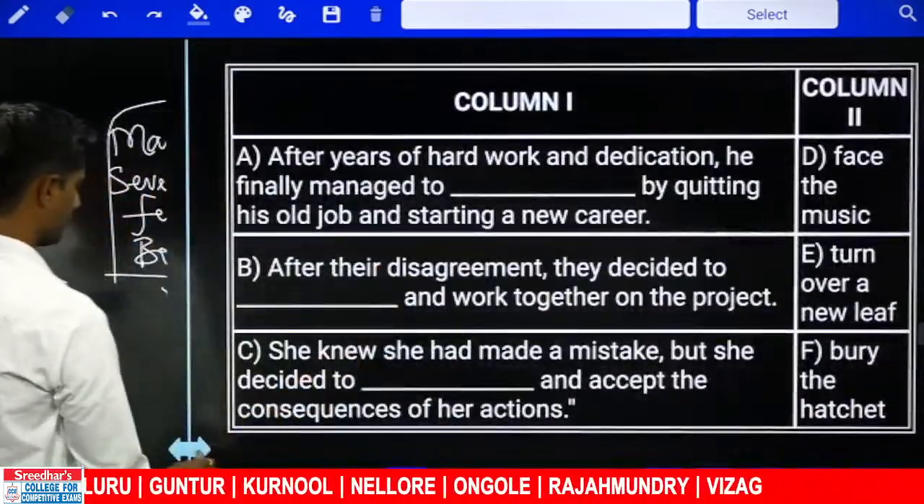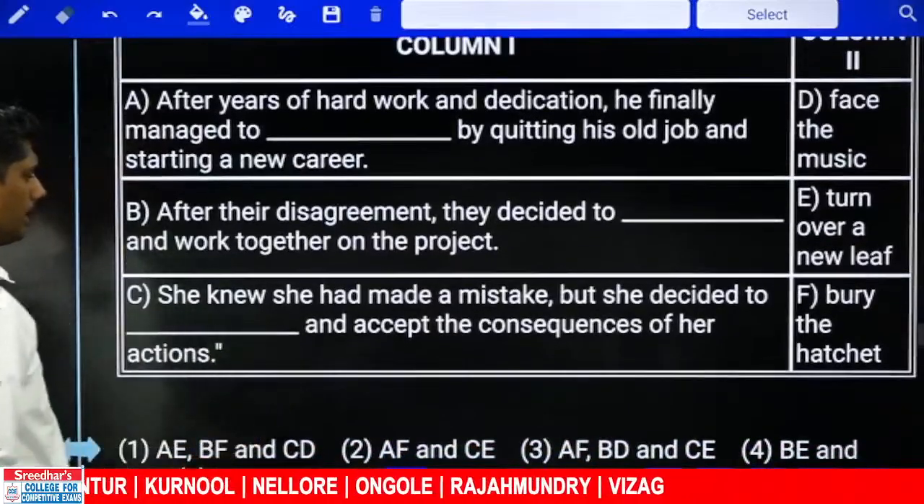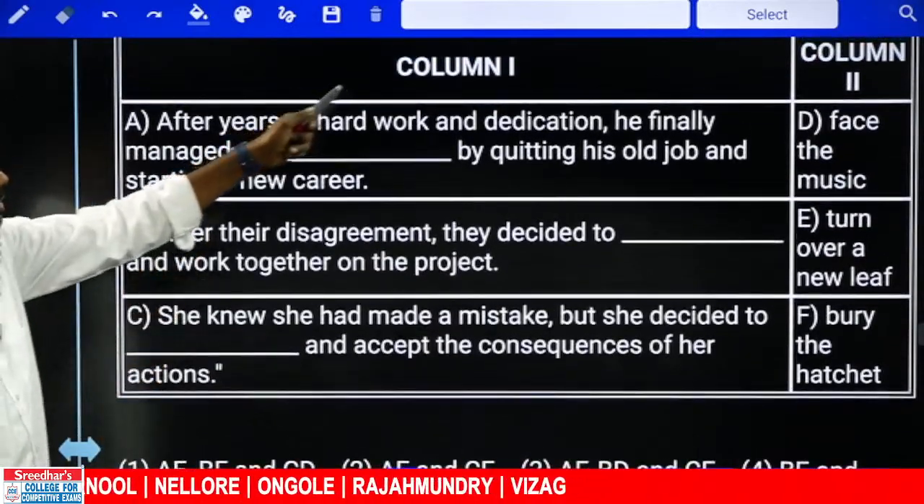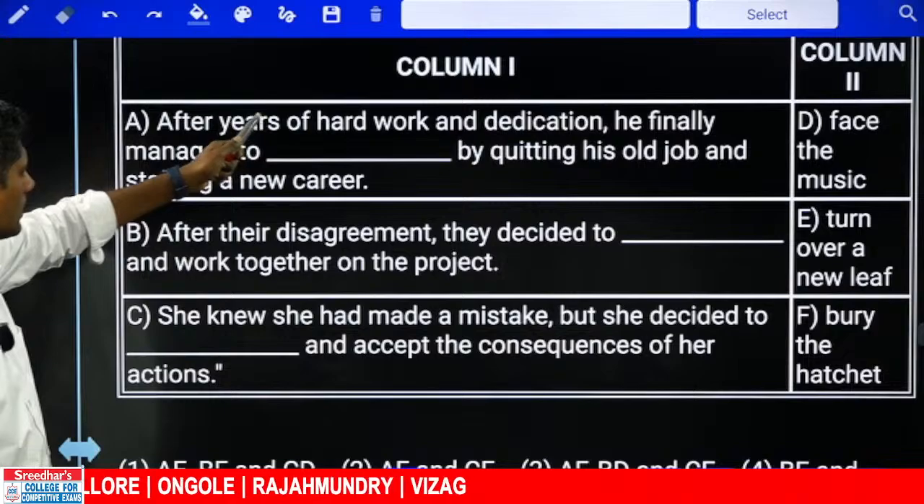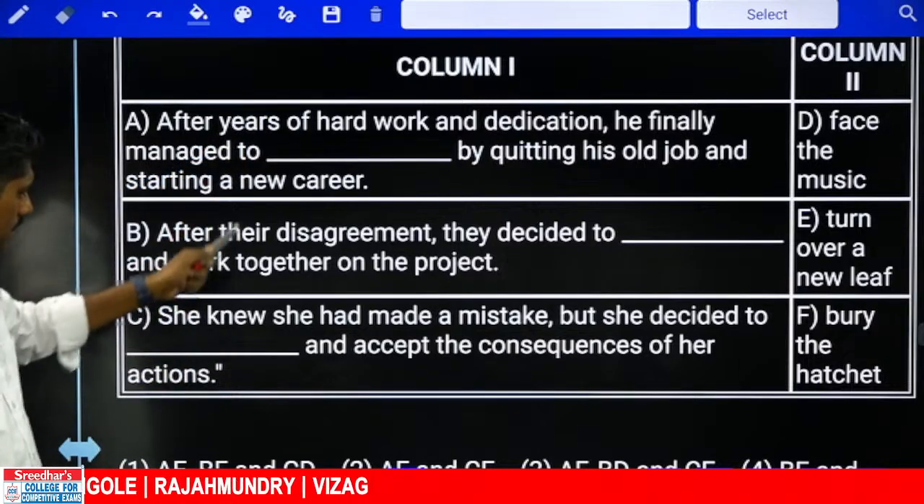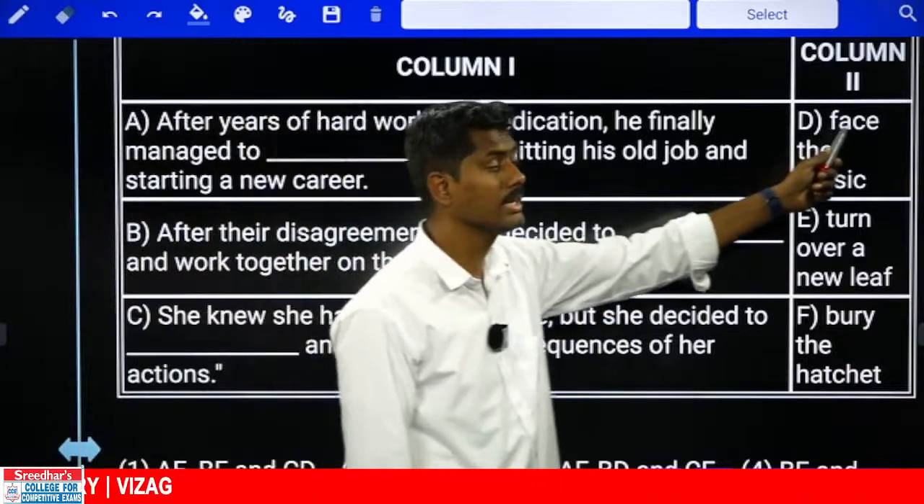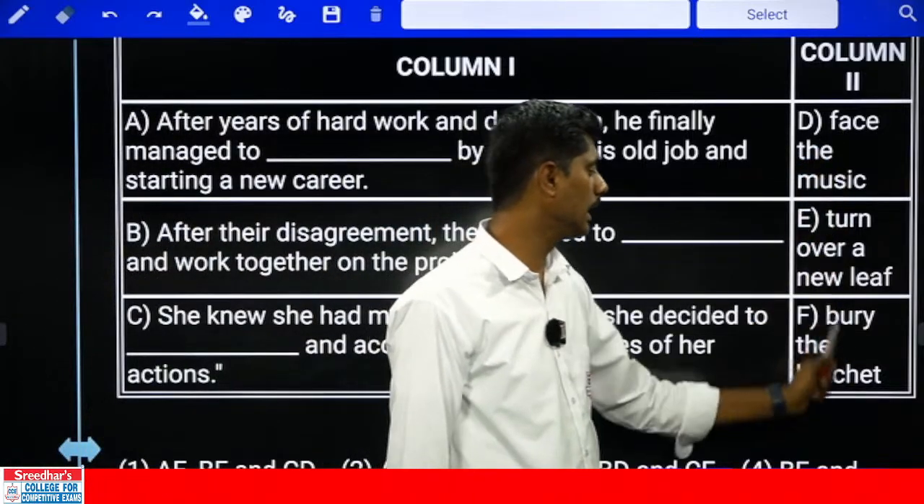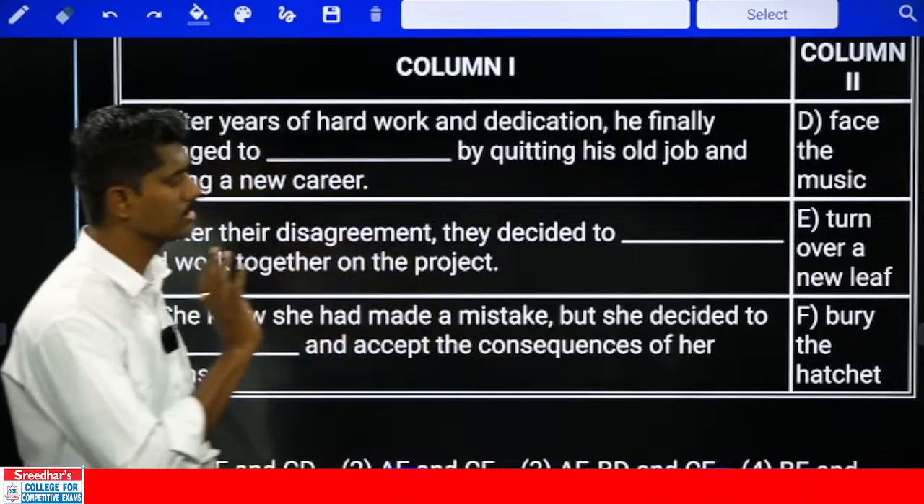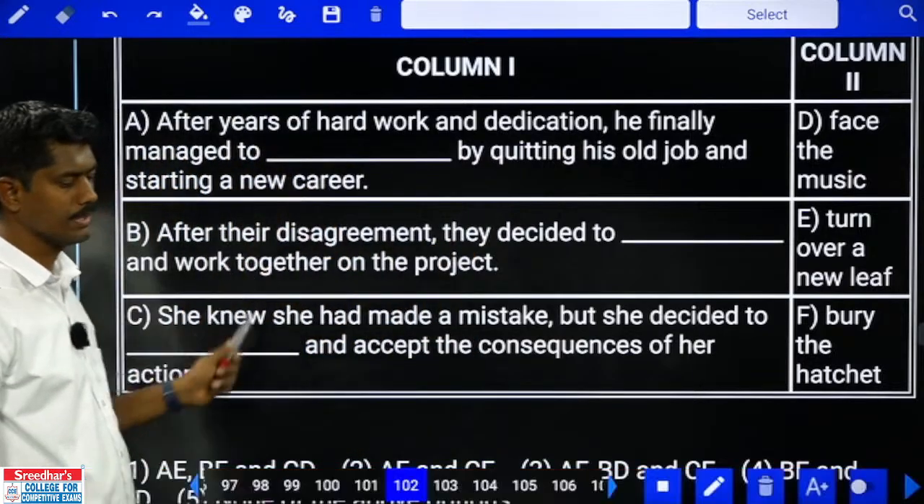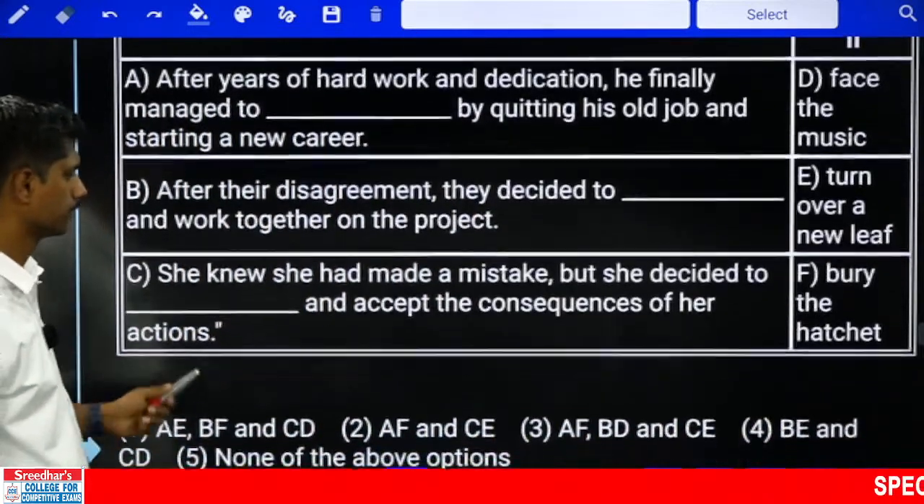Now let's look at this. They've given idioms. Column 1, column 2 both are given. Column 1 contains A, B, C and A, B, C contains blanks. Now I need to fill in the blanks with the help of given D, E, F idioms. D, E, F are nothing but idioms. So which idiom will fit here? Now let's see.